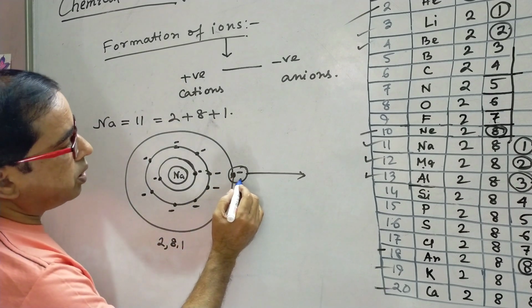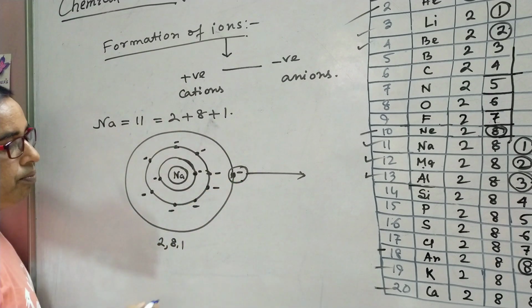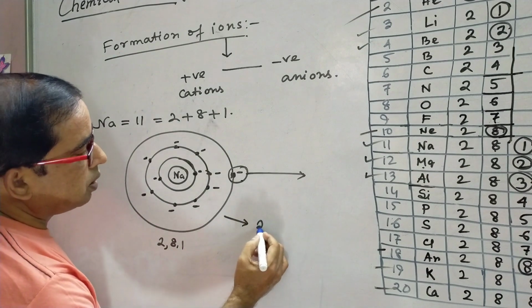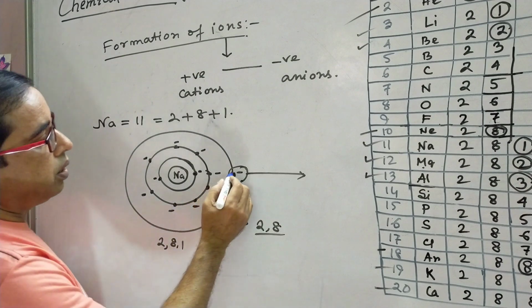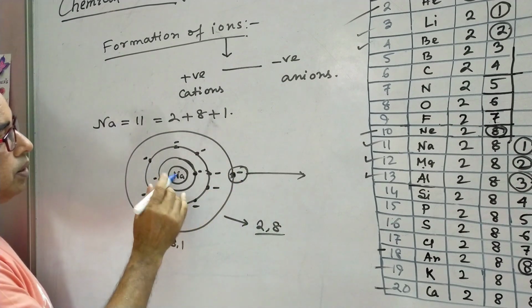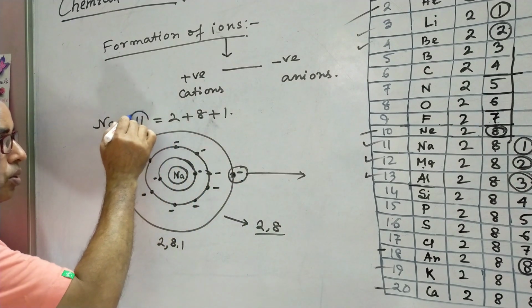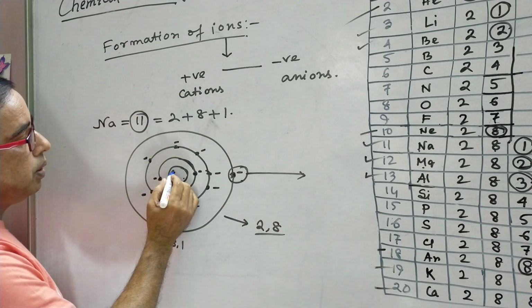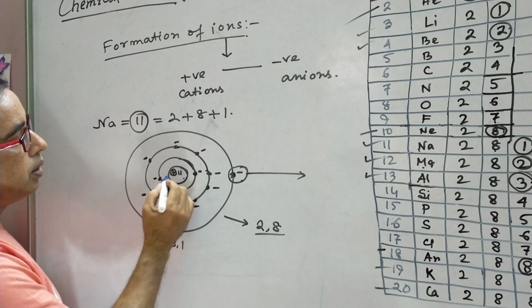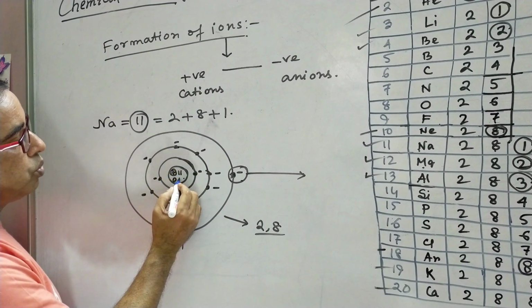When it loses the outermost electron, it is converted to 2, 8. But during the loss of this electron, as its atomic number is 11, that means in its nucleus 11 protons are there and 12 neutrons are there.